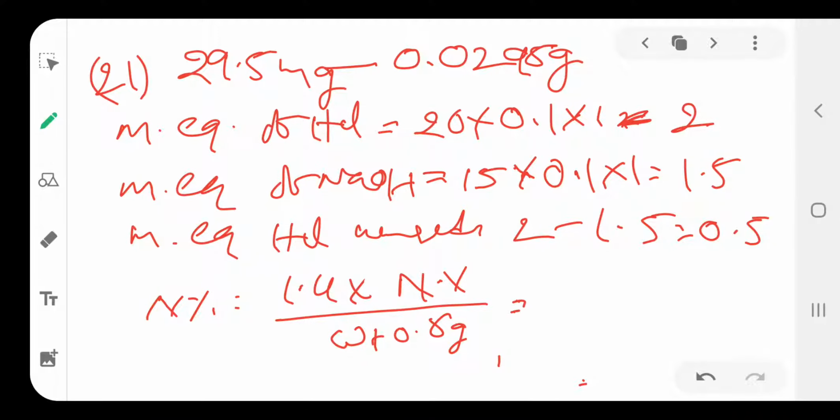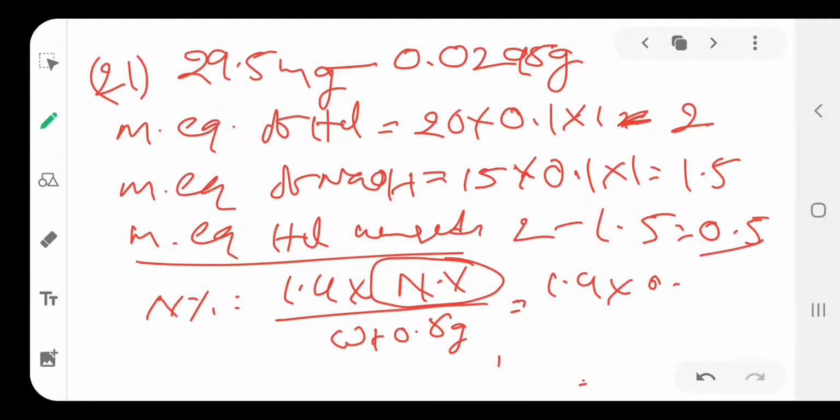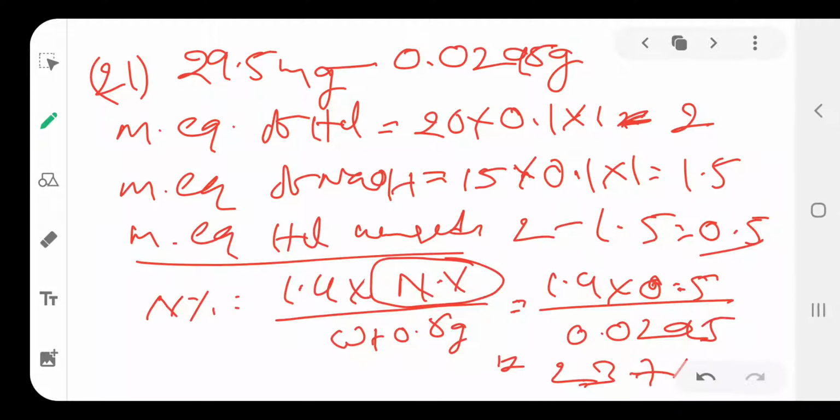That is the formula. Here N and V together are the milli equivalents of unused HCl, which is 0.5, divided by 0.0295 gram. Then we get 23.7%.